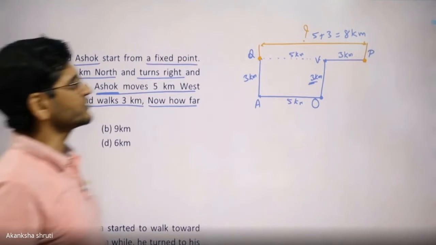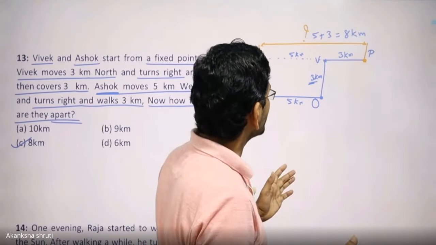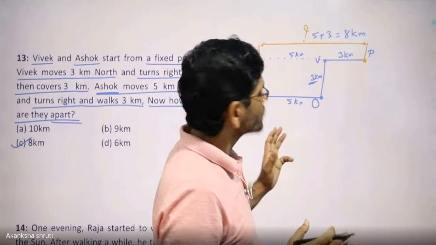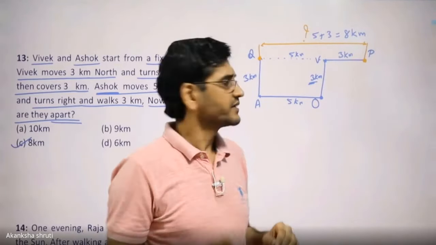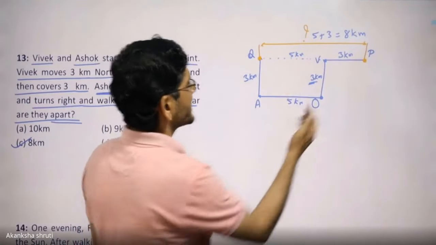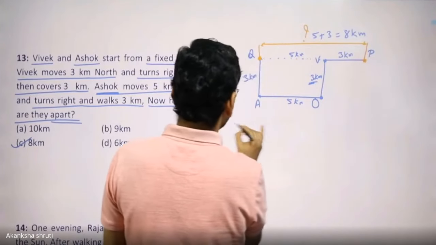Students, here another question may be asked. Vivek is on the right of Ashok, or Ashok is on the right of Vivek. So the direction-based question may again be framed here. So here we can say Vivek is on the right of Ashok.